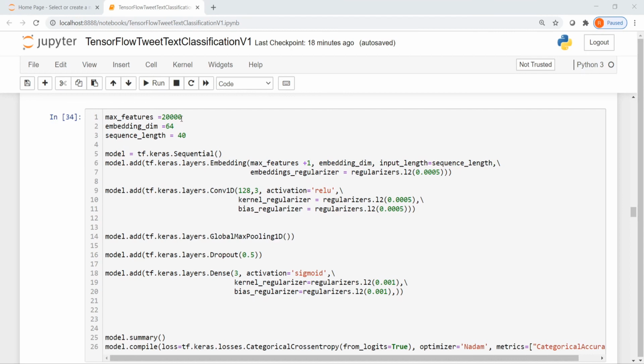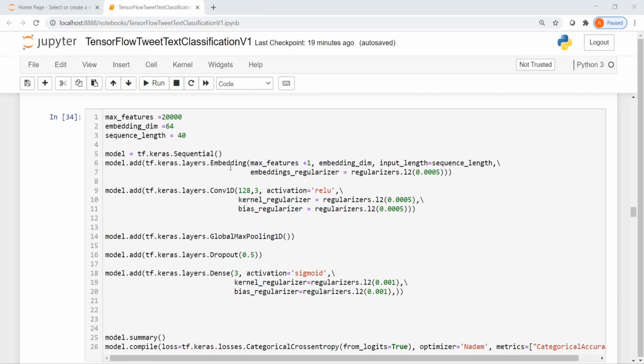Okay, and the max features is equal to 20,000. We said we look at the top 20,000 words. So I add a 1 for the out of vocabulary word. So for the embedding layer, I instantiate a tf.keras.sequential model over here. The first layer of the model is an embedding, which takes the input length equal to sequence length, right? The output embedding dimension is 64, and the maximum number of indices is 20,000 plus 1, so 20,001. That is the maximum possible word index as input.